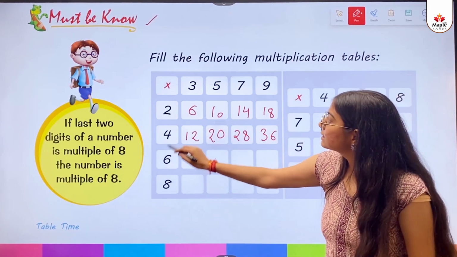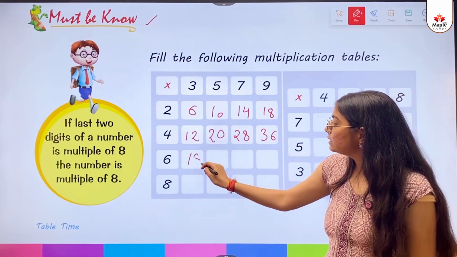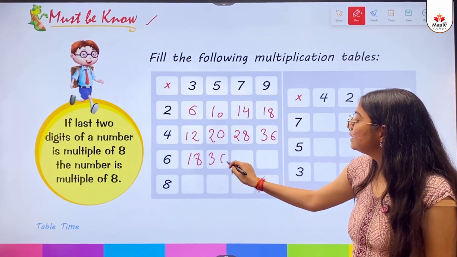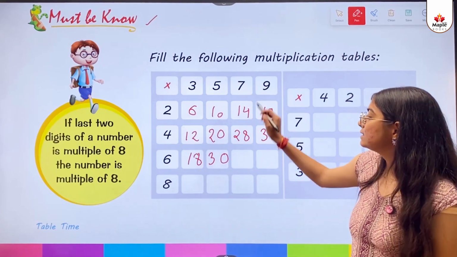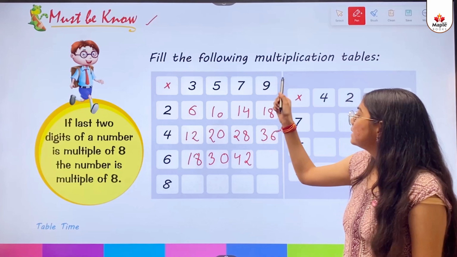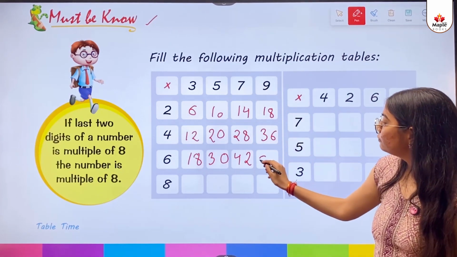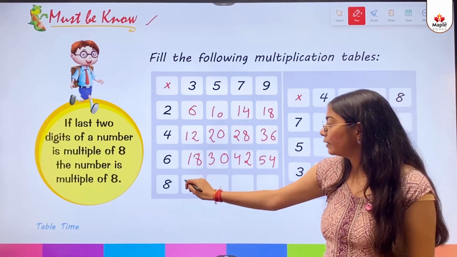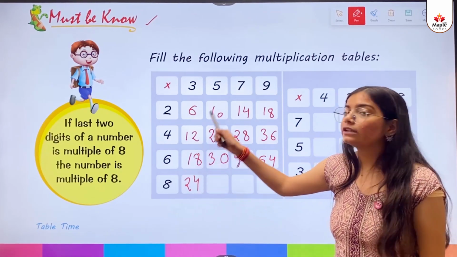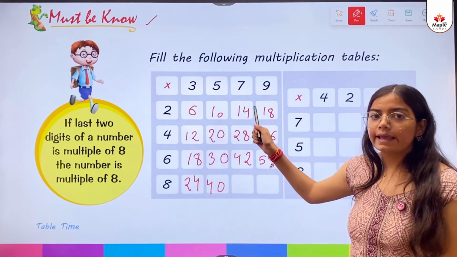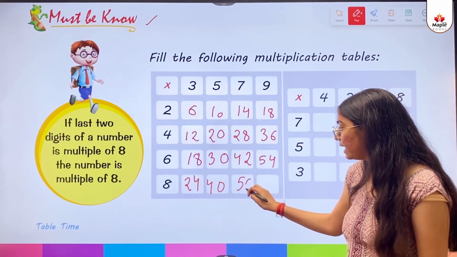36. 6 3s are 18. 6 5s are 30. 6 7s are 42. 6 9s are 54. 8 3s are 24. 8 5s are 40. 8 7s are 56.